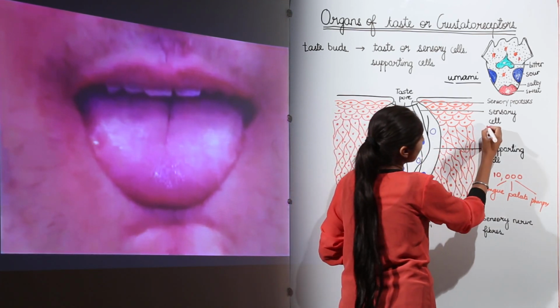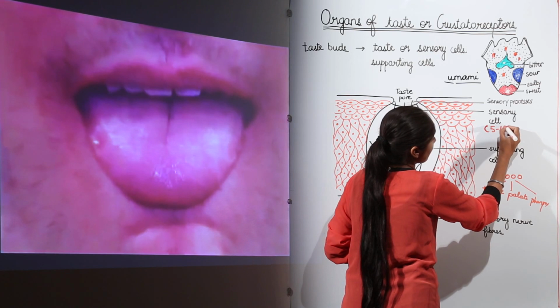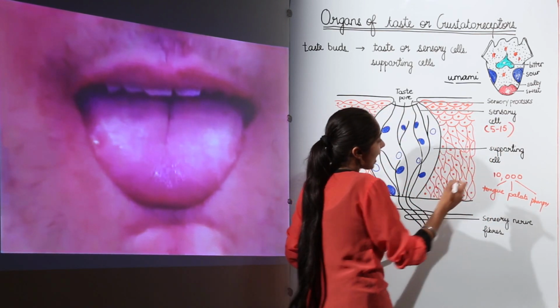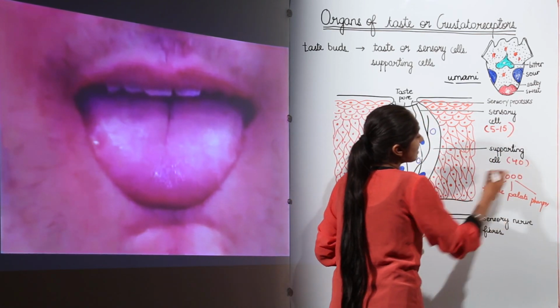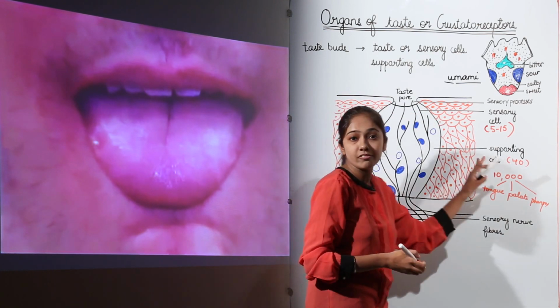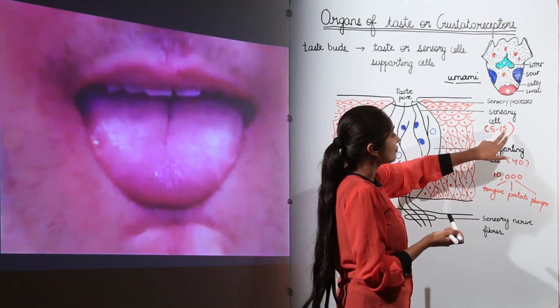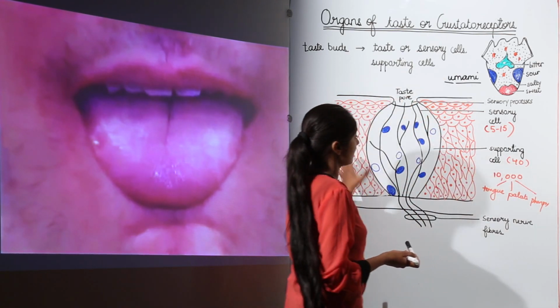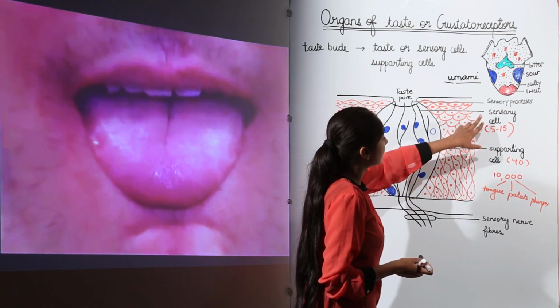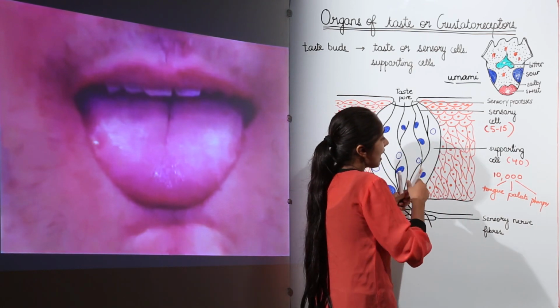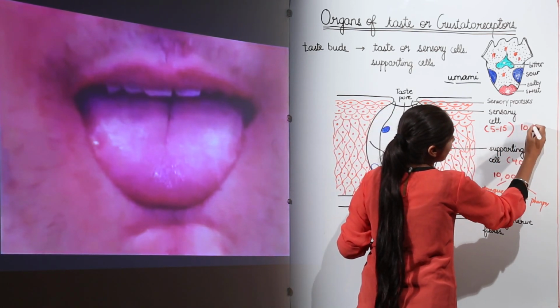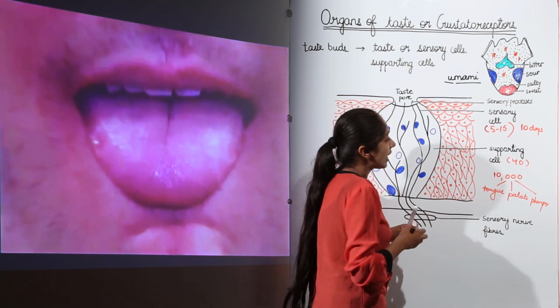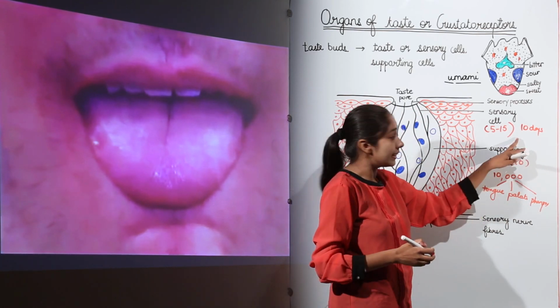So, we have 5 to 15 of these sensory cells, and around 40 supporting cells in a taste bud. Approximate values, alright. Now, these sensory cells actually have a life of around 10 days, an average life of around 10 days.